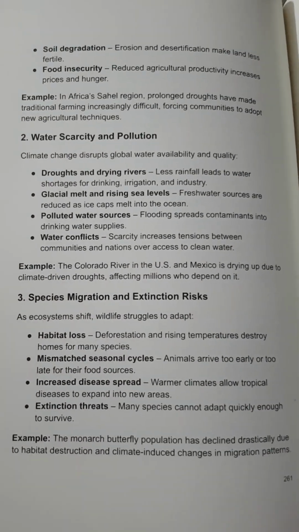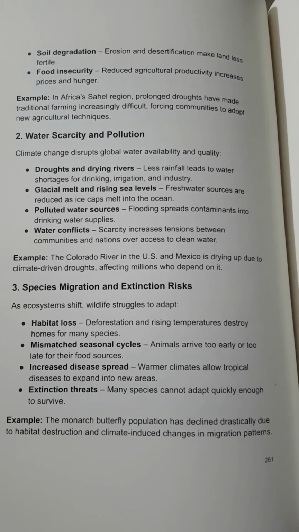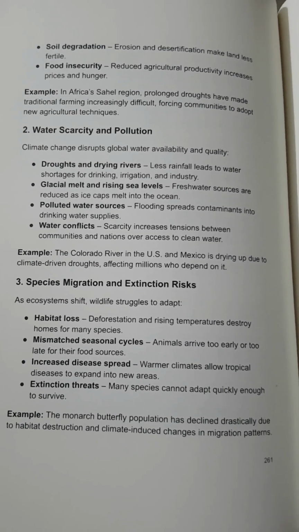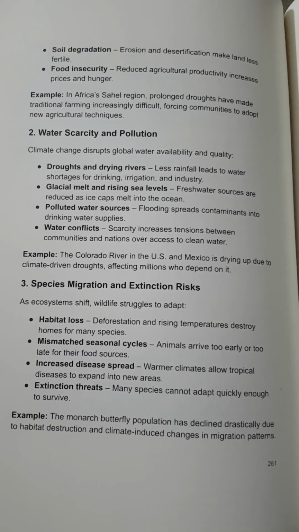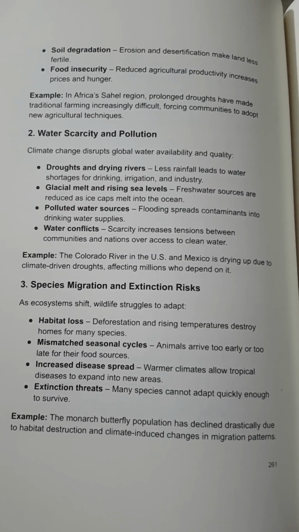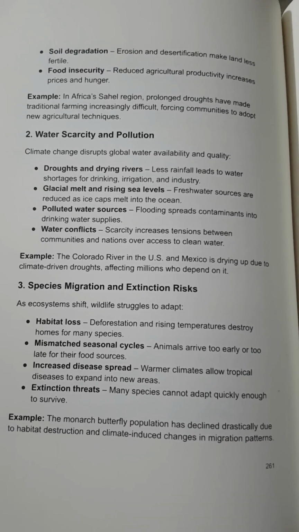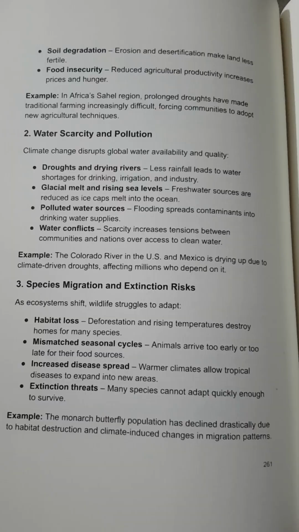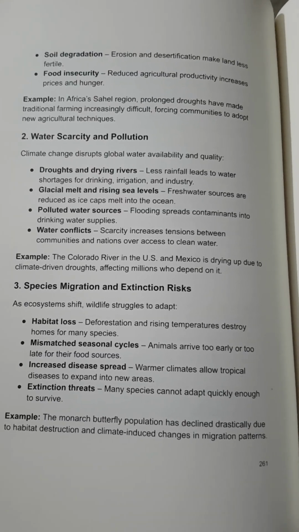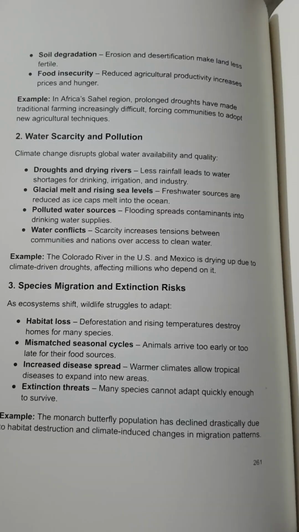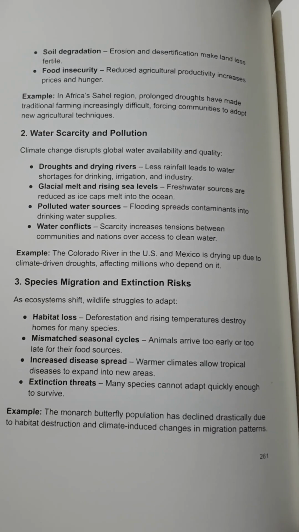Soil degradation. Erosion and desertification make land less fertile. Food insecurity. Reduced agricultural productivity increases prices and hunger. Example: in Africa's Sahel region, prolonged droughts have made traditional farming increasingly difficult, forcing communities to adopt new agricultural techniques.